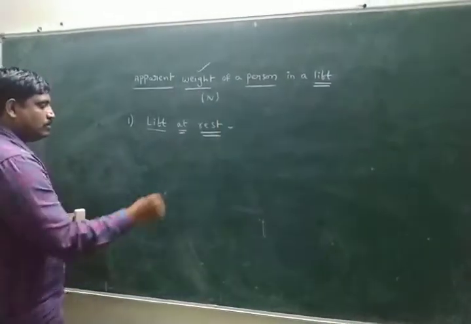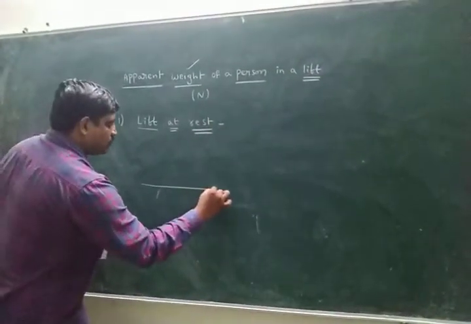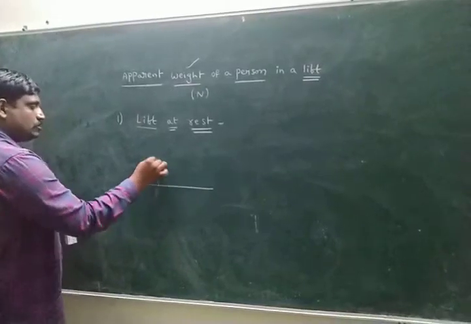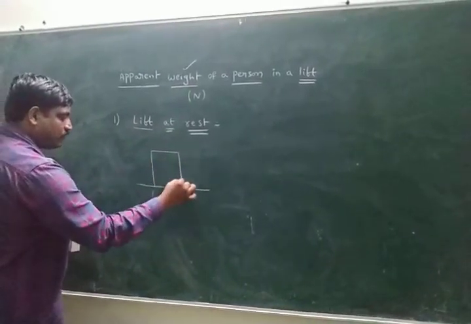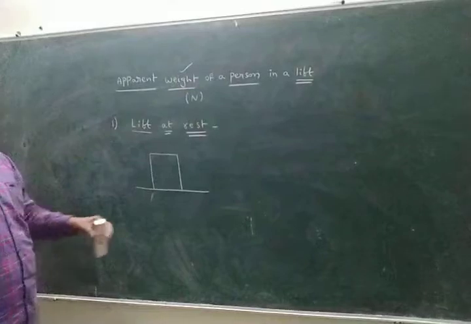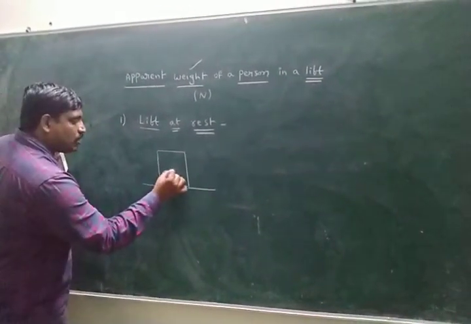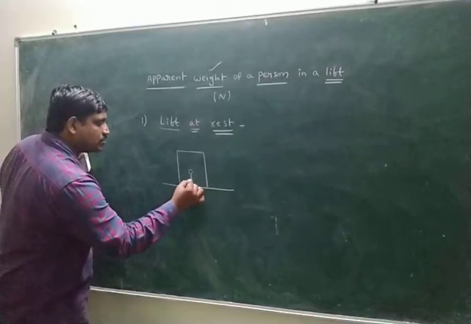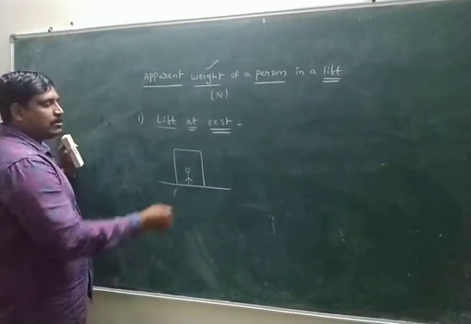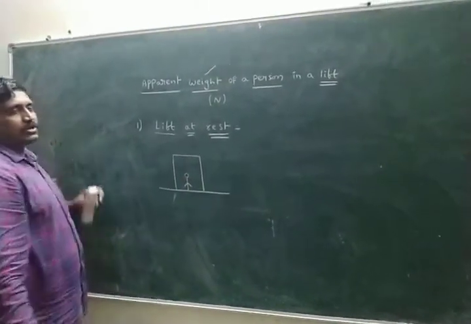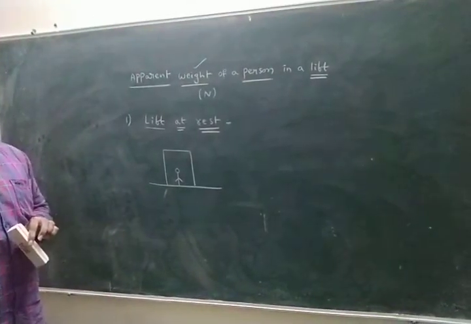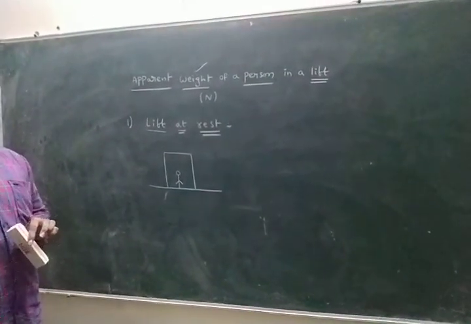Look here. This is the surface. This is a lift, or elevator. Inside the lift, a man is present. First, identify the forces.